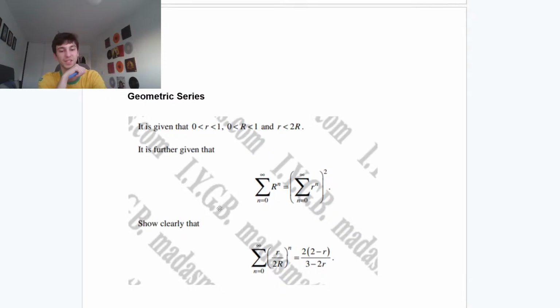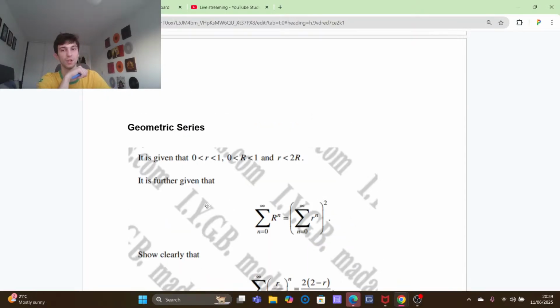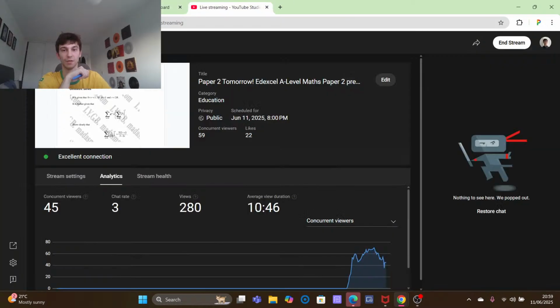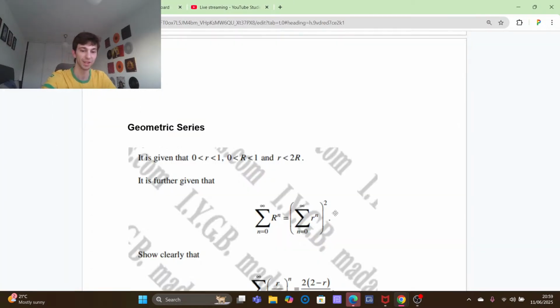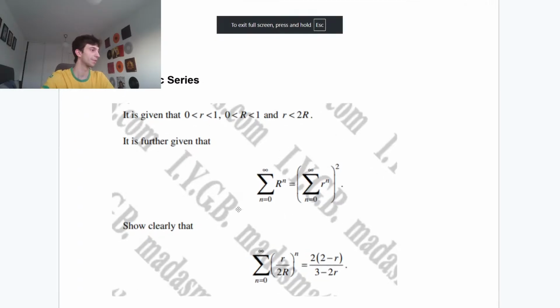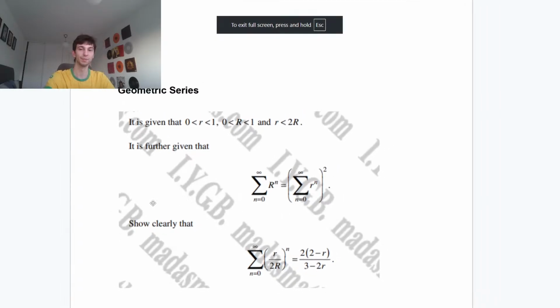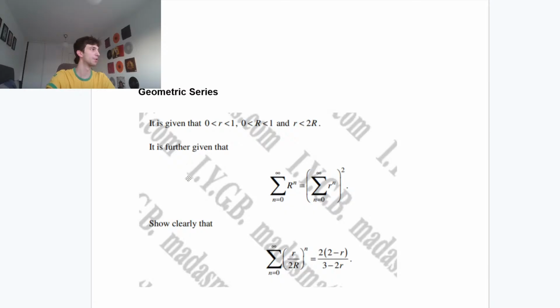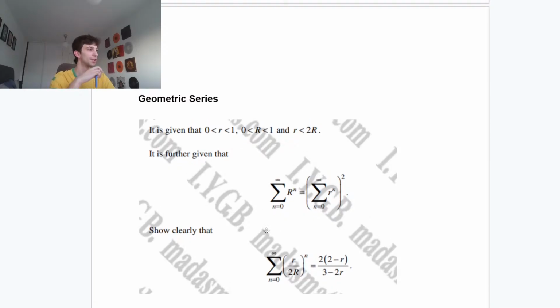I'm going to leave this up for just a second. Ensure the stream is not breaking, because my fingers burn every time I type. Alright. I see people are quite happy to go. So the geometric series question, guys, horrible notation, but I'm going to try and make this seem okay. Just give it a second, guys. Let me know if you guys. Okay, I'm seeing a few thumbs up already.